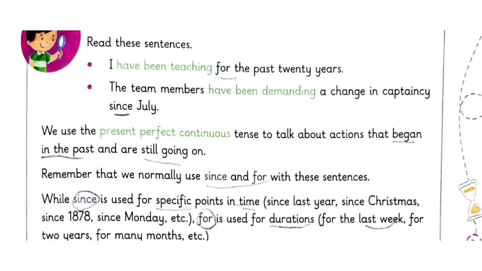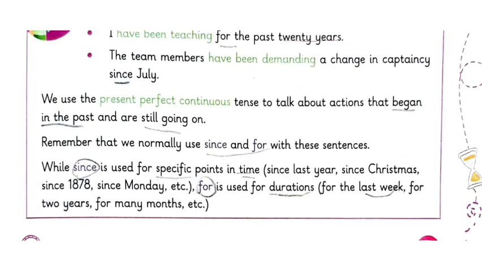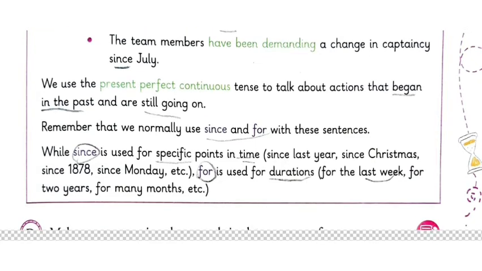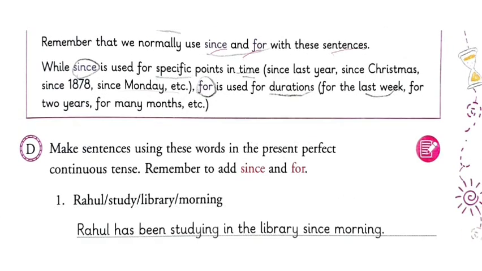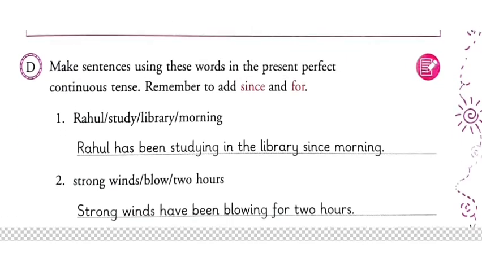Next, read these sentences. I have been teaching for the past 20 years. So one action started long back and until now it is going on, and the time is also mentioned. The team members have been demanding a change in captaincy since July. We use present perfect continuous tense to talk about an action that began in the past and is still going on. Remember, we normally use since and for with these sentences. Since is used for specific points in time: since last year, since Christmas, since 1978, since Monday. For is used for duration: for last week, for 2 years, for many months.